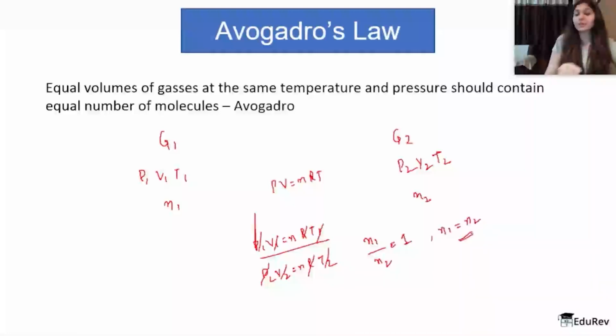So I mathematically proved that if the pressure, volume, and temperature of two gases are the same, then they will definitely have the same number of moles, and if they have the same number of moles, they will have the same number of molecules, and that's all.